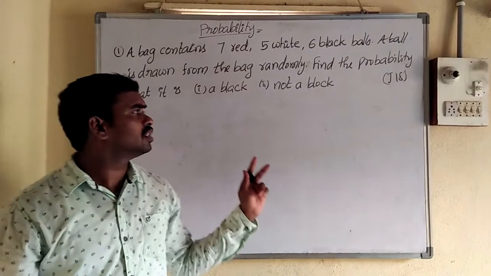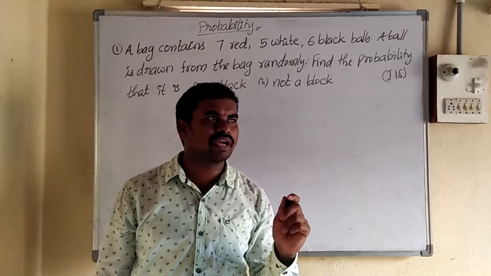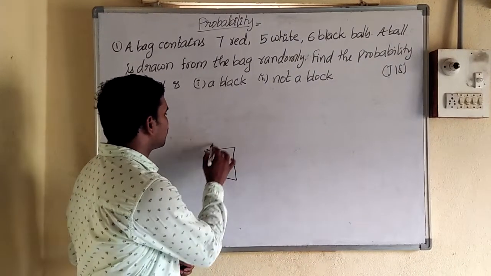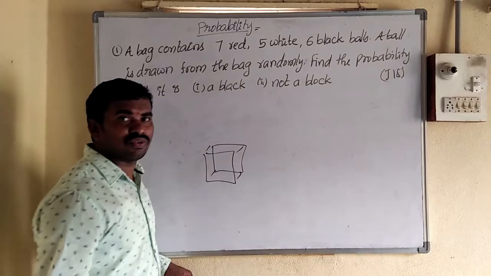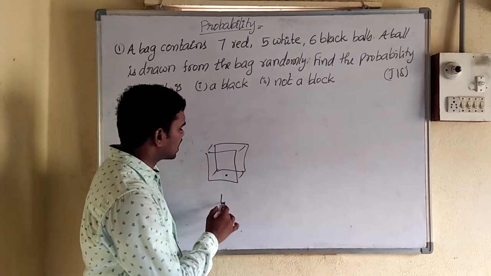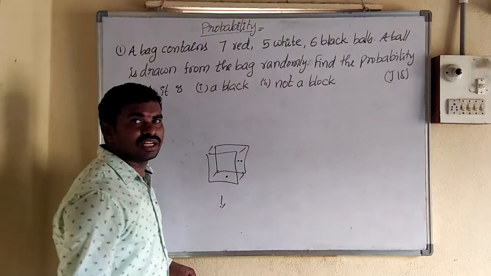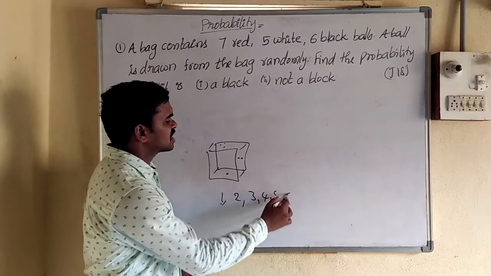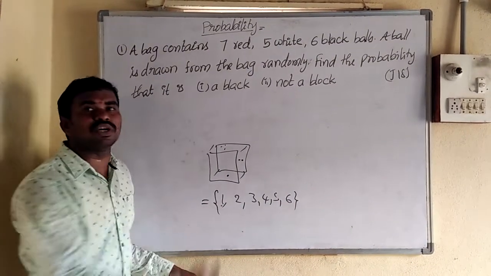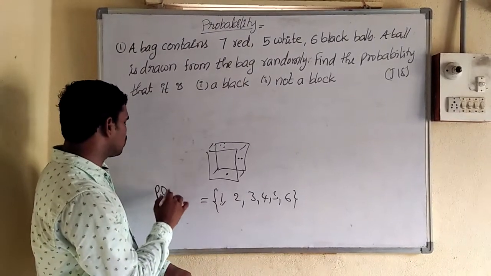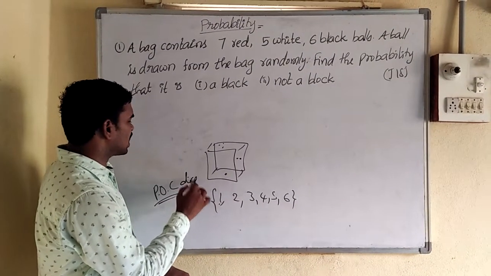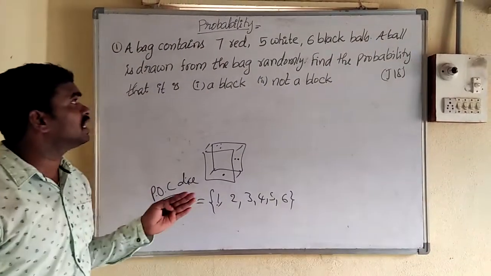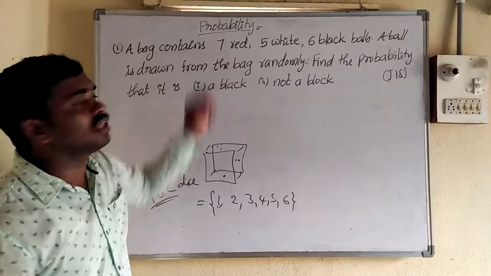And not only that, when playing the game Ludo, in that also we use dice. Dice also has 6 faces. On one face there is 1 dot, that is taken as 1. On another face it has 2 dots, that is taken as 2. One face 3 dots, and 4 dots, 5 dots, 6 dots. So these are called possible outcomes of dice. So this is the relevant theory of probability. We are comparing our real life situations with probability.